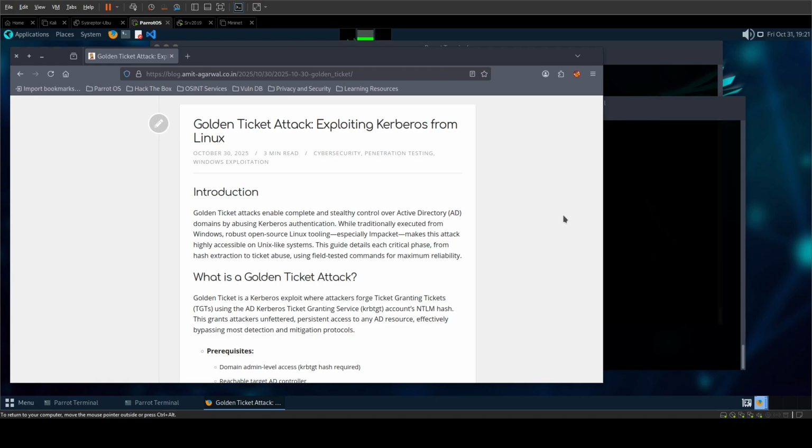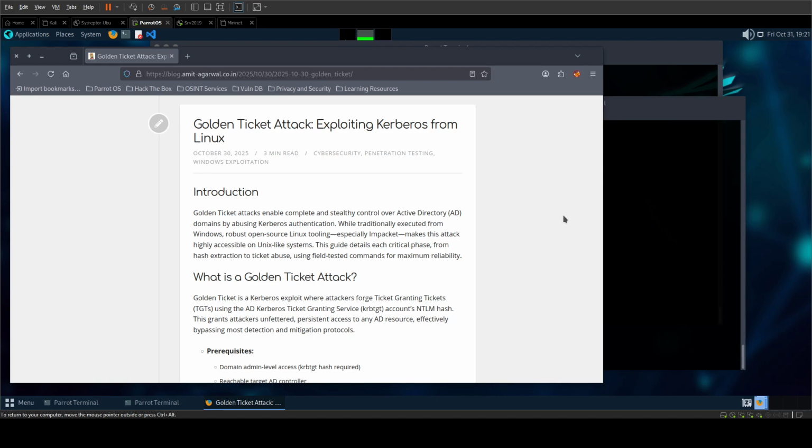Now, generally the golden ticket is created using Rubeus or mimikatz.exe, but there are a lot of tools in Linux also which allow you to create a golden ticket, and I'm going to show you those. And there are very few blogs or videos on this, so I thought I'll just quickly create a video and a blog on this and show you how it works.